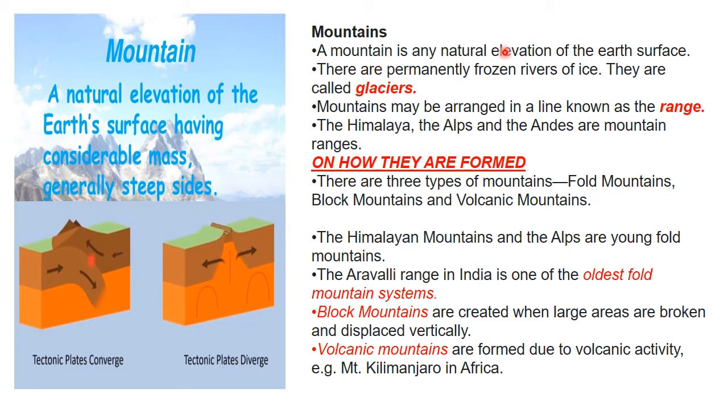Now a mountain, you know, is a natural elevation on the earth's surface. They are permanently frozen with ice, and there is the presence of glaciers. Glaciers means frozen rivers of ice. When mountains are arranged in a series or in a line, they are called a range. The main important mountain ranges in the world are the Himalayas, Alps and Andes. Depending on how they are formed, they are divided into three categories, which we are going to talk about now. And these are examples of different types of volcanoes that we have. This we will also cover separately in detail.